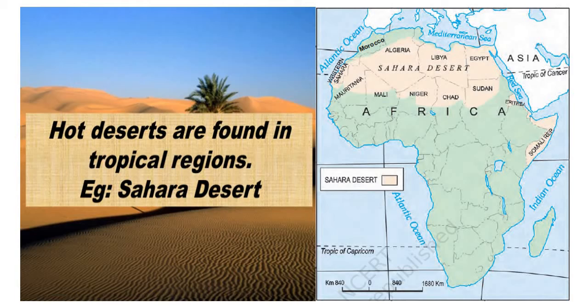This is the belt in which tropical deserts are found, and the best example of a tropical desert is Africa. This is the figure of the African continent, and in the northern part of Africa it has the Sahara desert. This is an example of a hot desert.